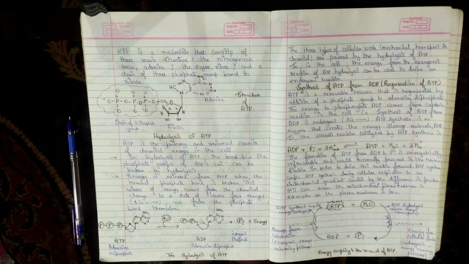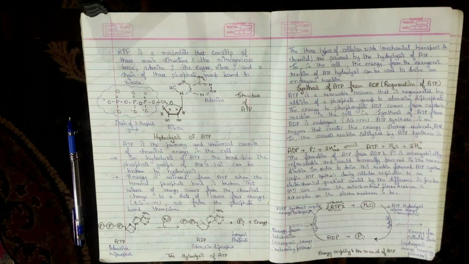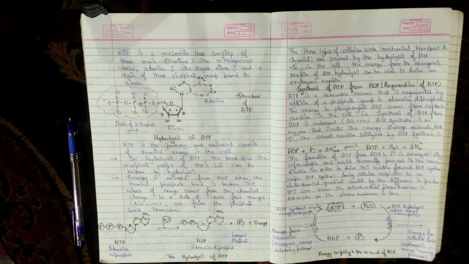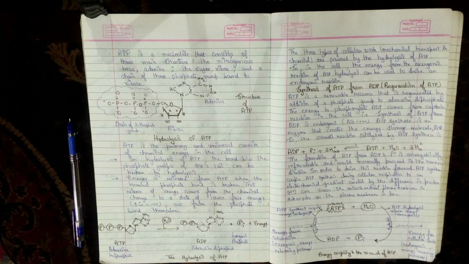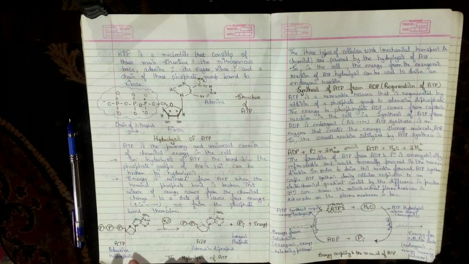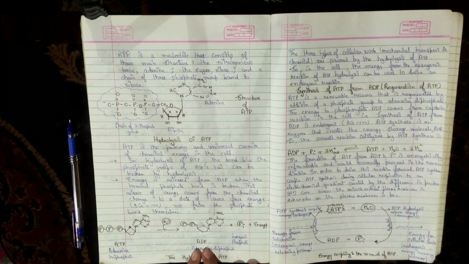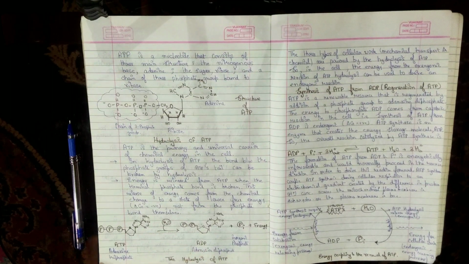So, with the hydrolysis of ATP, the terminal phosphate bond is broken with the release of energy, meaning delta G is negative, meaning it is an exergonic reaction. This can be represented by the equation. Here ATP on hydrolysis will give us an ADP molecule and inorganic phosphate with the release of energy.